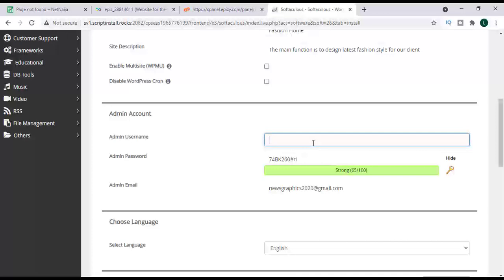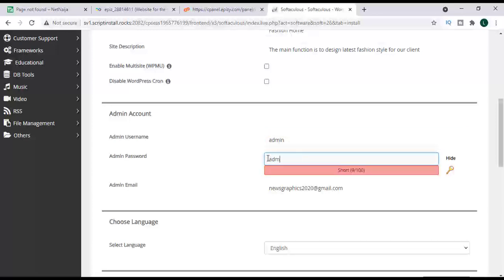You as a designer or as the owner, depending on who is doing the design, will have access to this dashboard that we are going to create the admin username and the password. So let me just call it admin and change the password to admin also.